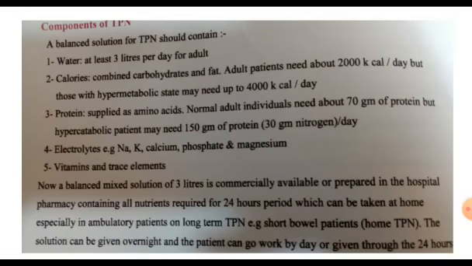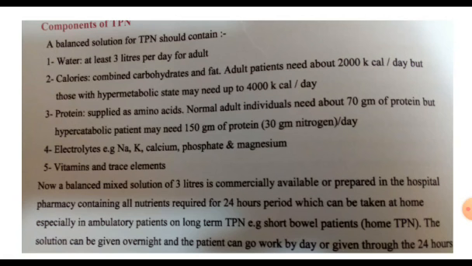What are the components of the TPN? The main components are carbohydrates, proteins, lipids, and additive materials. A balanced TPN solution contains water, at least 3 liters, and has calories from fat and carbohydrates. An adult patient needs 2,000 kilocalories per day, but in hypercatabolic states this may double to 4,000 kilocalories per day.